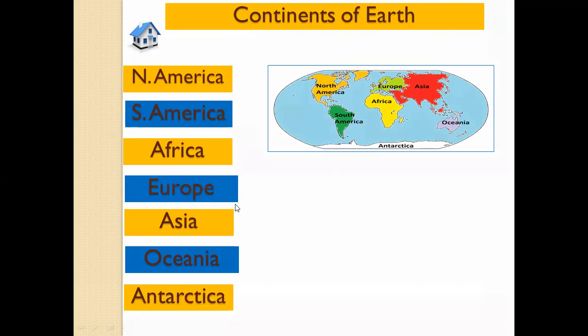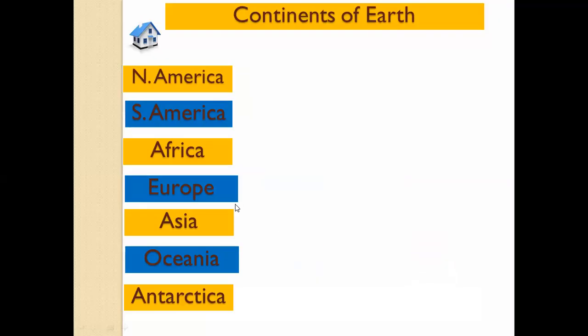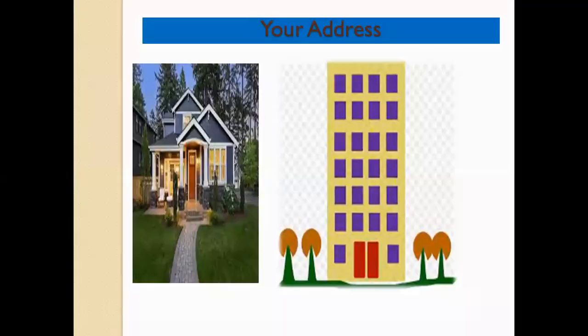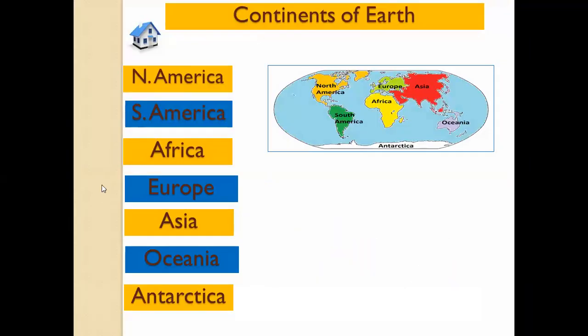So how many continents are there in the world? There are 7 continents: North America, South America, Africa, Europe, Asia, Oceania, and Antarctica.